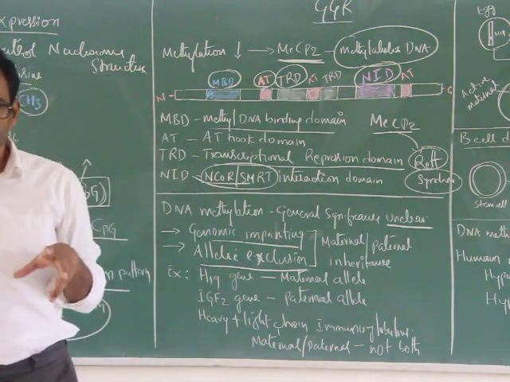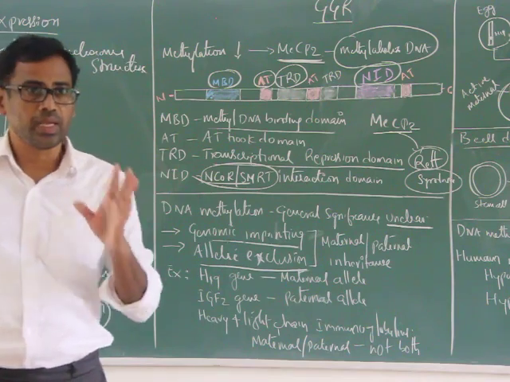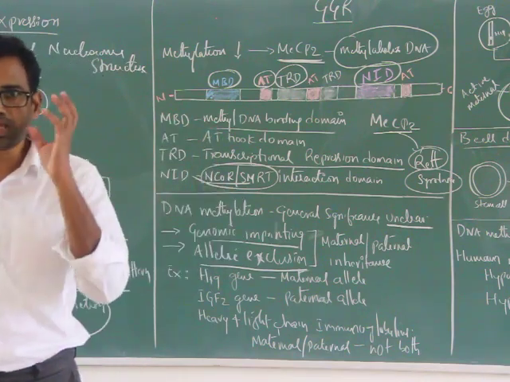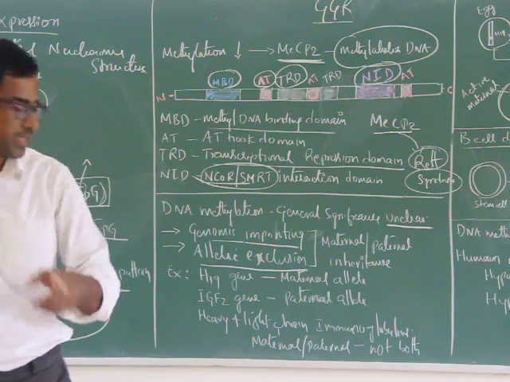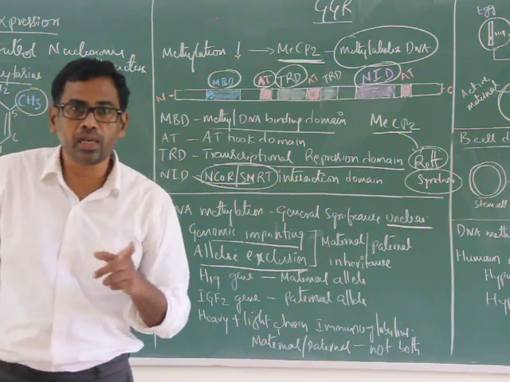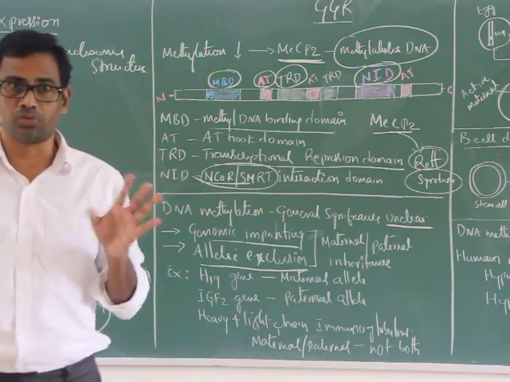Generally, in a diploid cell, both alleles are active, meaning they contribute equally to gene expression. In some cases, that is in imprinted genes, either the maternal allele is expressed or the paternal allele is expressed, not both.